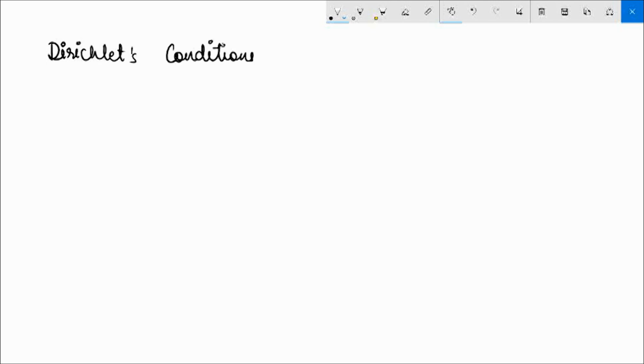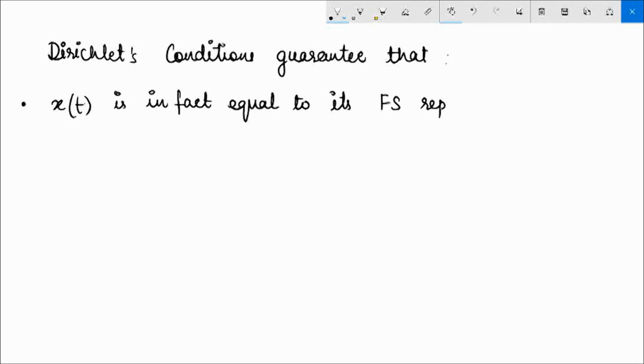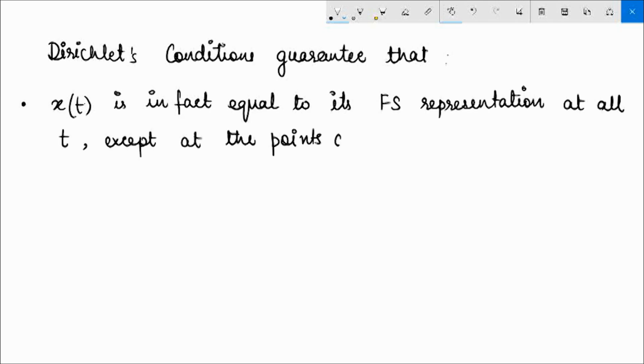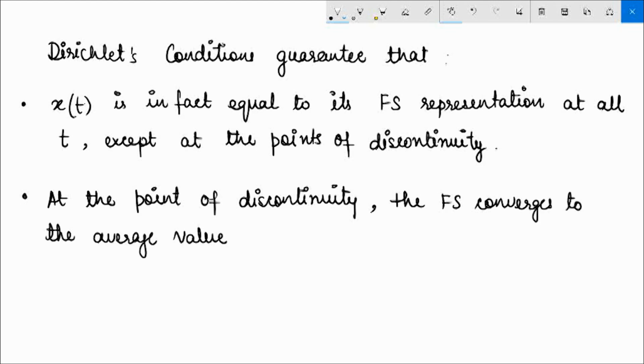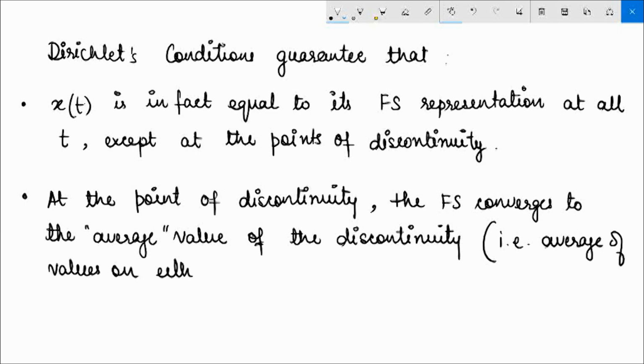In fact, Dirichlet's condition guarantees that x(t) is equal to its Fourier series representation at all times t except at the points of discontinuity, and at the point of discontinuity the Fourier series converges to the average value on either side of this discontinuity.